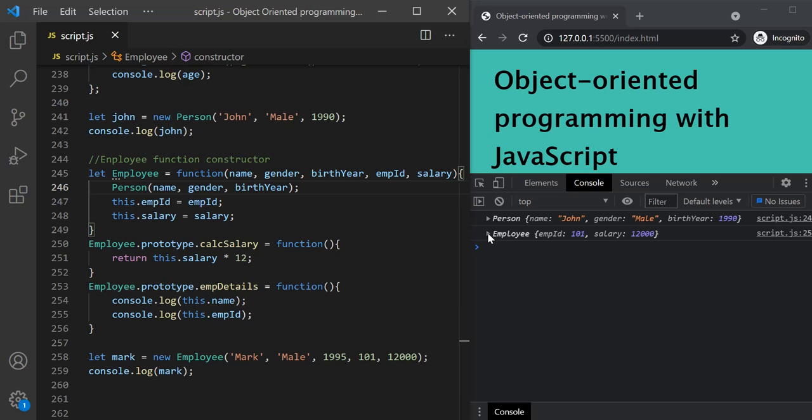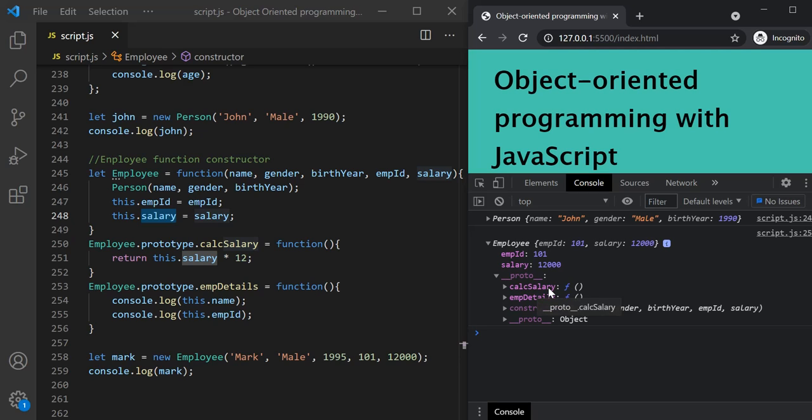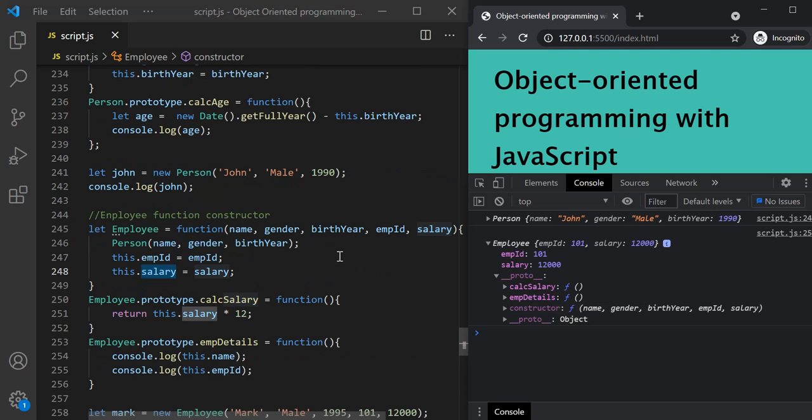And here, if you notice, this mark object which we have created using this employee function constructor only has employee ID and salary property. That means these two properties. But it does not have name, gender, and birth year property, right? Also, if I expand this proto property, it has access to the calc salary method, which is attached to the prototype of employee, and also employee details, which is also attached to the prototype of employee. But it does not have access to this calc age method, right?